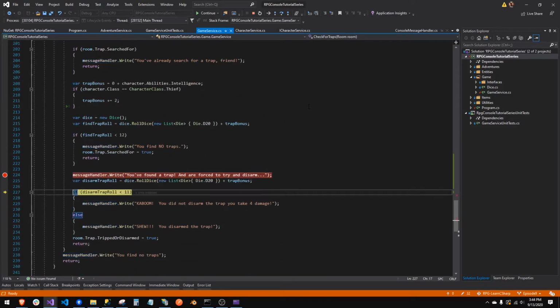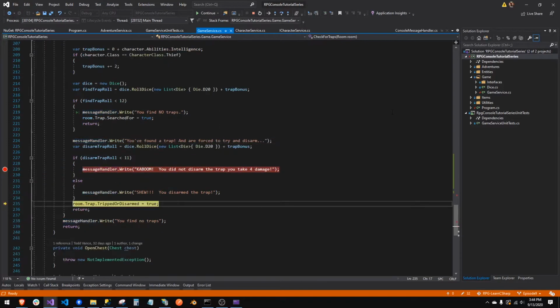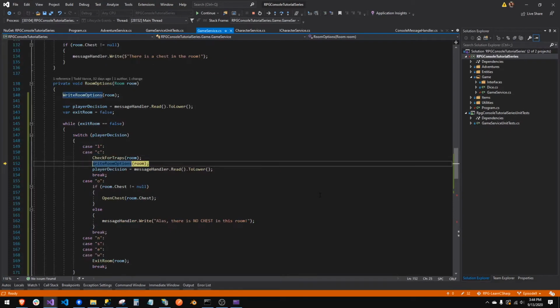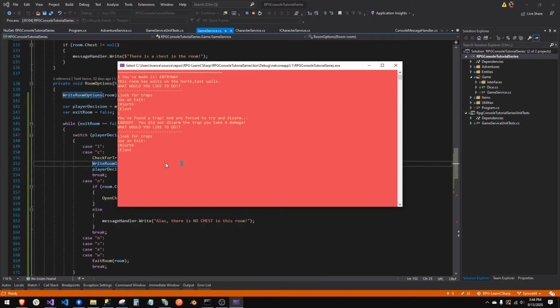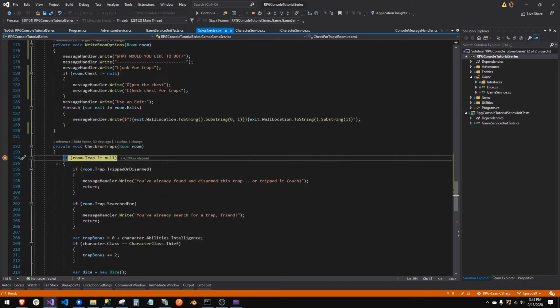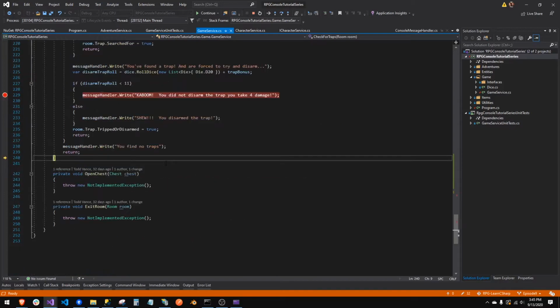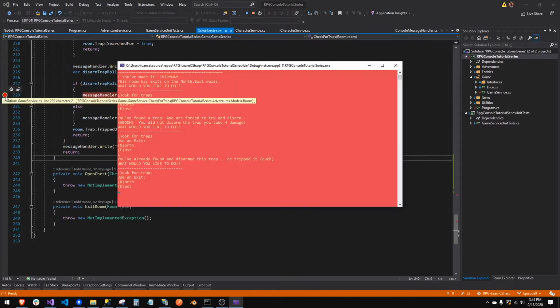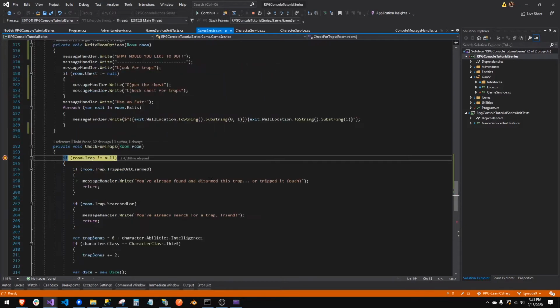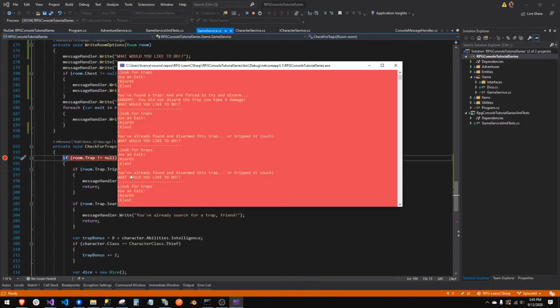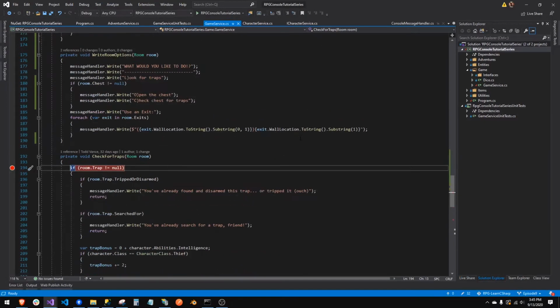We do find a trap. We didn't disarm the trap and we took 4 damage. This is the next thing we need to do right here. Let's actually apply some damage, but let's get this done first. We disarmed the trap, write room options, and now it's going to wait to read this. So there we go. Now we should be able to do L again. Okay, we're good. And now it's going to say, hey, you've already done this, pal, and just return. So L again. And you see that we're getting that you've already found the disarm this trap or tripped it. Ouch. Okay, good. We're better now.